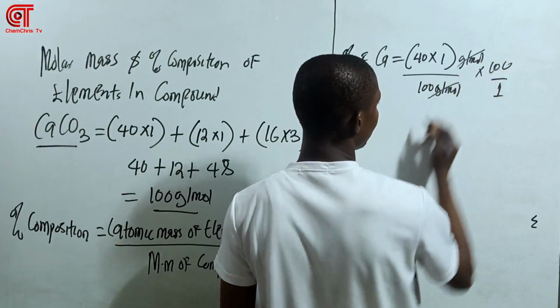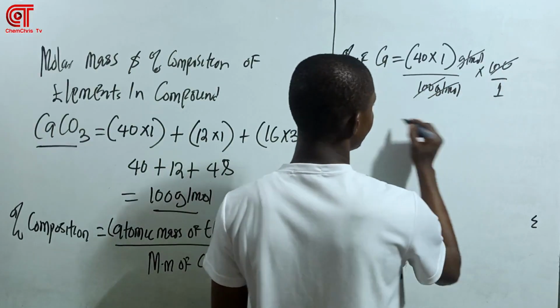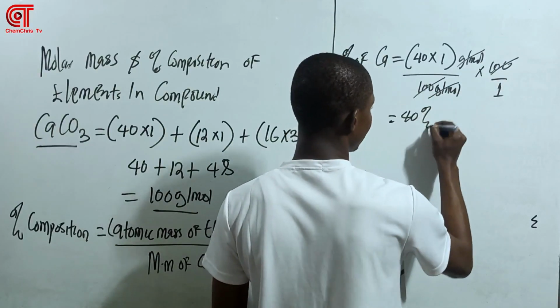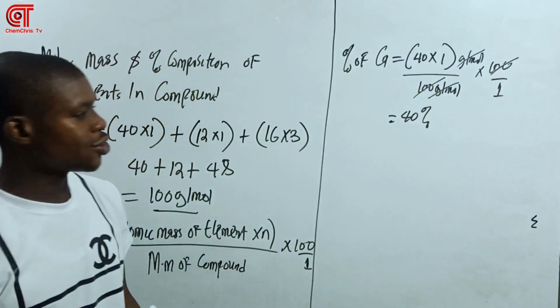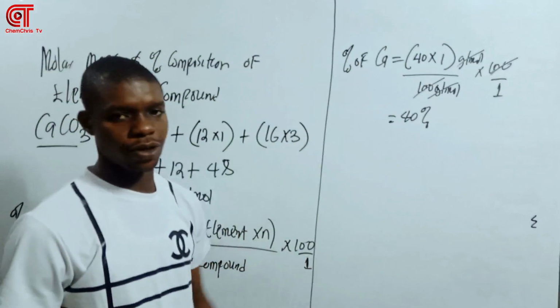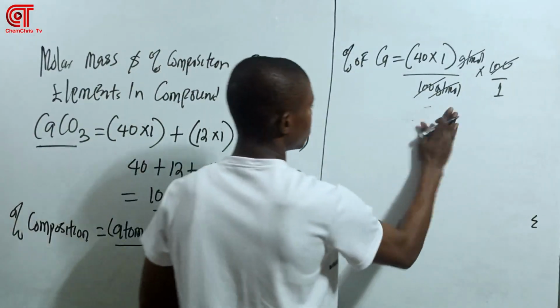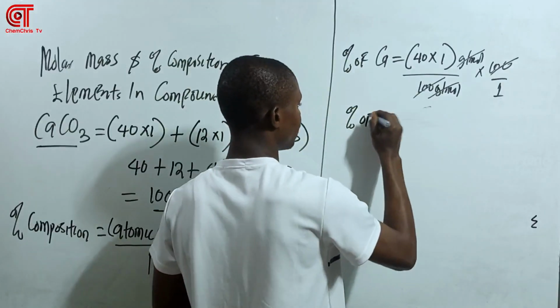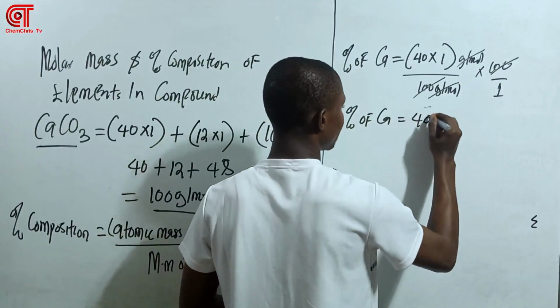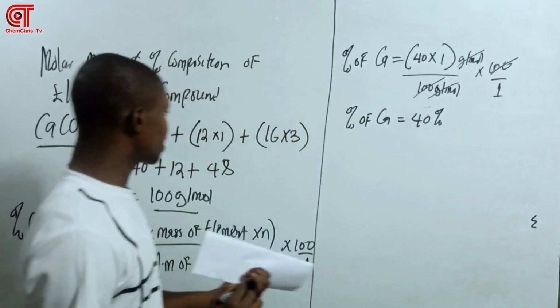Gram per mole cancels gram per mole, 100 cancels out 100, so you have 40%. So the percentage of calcium in the compound is 40 percent.